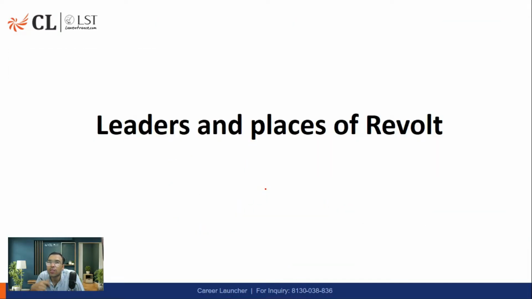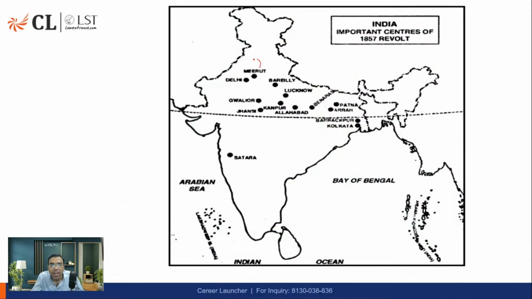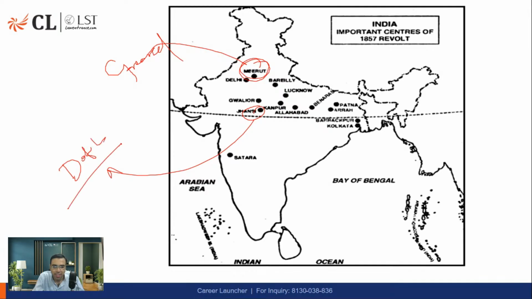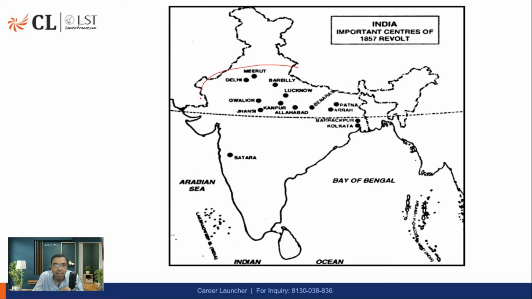Now, what happened after that, the revolt that happened? I've told you there were multiple reasons. For example, as I told you, in Meerut one of the reasons was the greased cartridges. Similarly, in Jhansi the reason was the doctrine of lapse, which we have discussed. And in Lucknow, Nawab Wajid Ali Shah's territory was captured by the British on the grounds of maladministration, that you are not running the government properly. So there were multiple reasons, but the main target was against the British, and it was limited to North India.